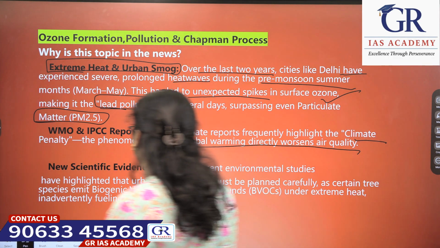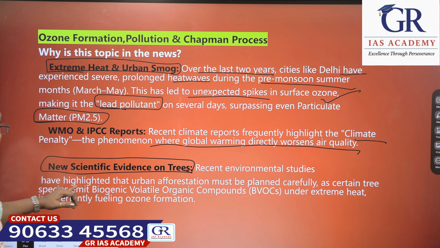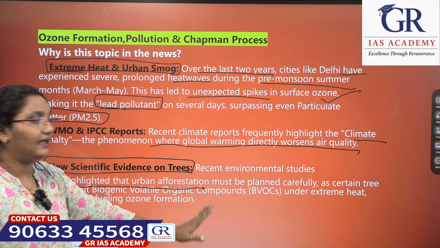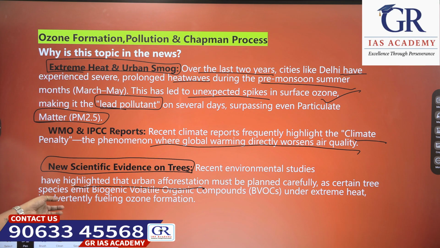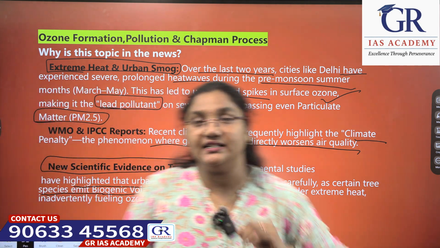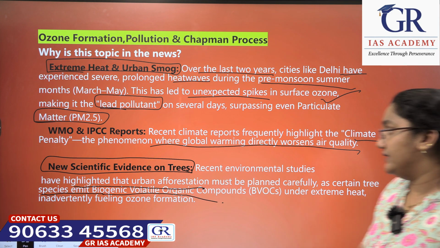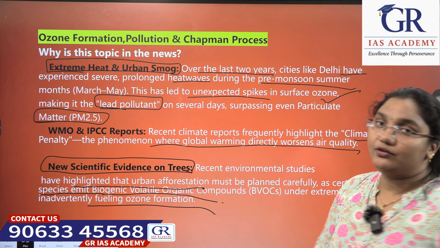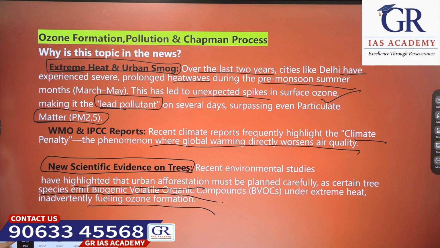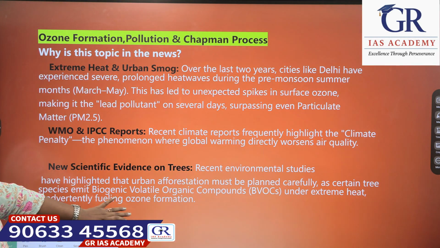Okay. See, the new scientific evidence on trees. What is this new scientific evidence on trees? Recently, environmental studies have highlighted that urban afforestation must be planned carefully, as certain tree species emit biogenic volatile organic compounds. Certain species of plants release biogenic volatile organic compounds under extreme heat, inadvertently fueling ozone formation. They tend to produce ozone. Okay. So those have to be planned carefully. This is what the recent environmental studies have said.